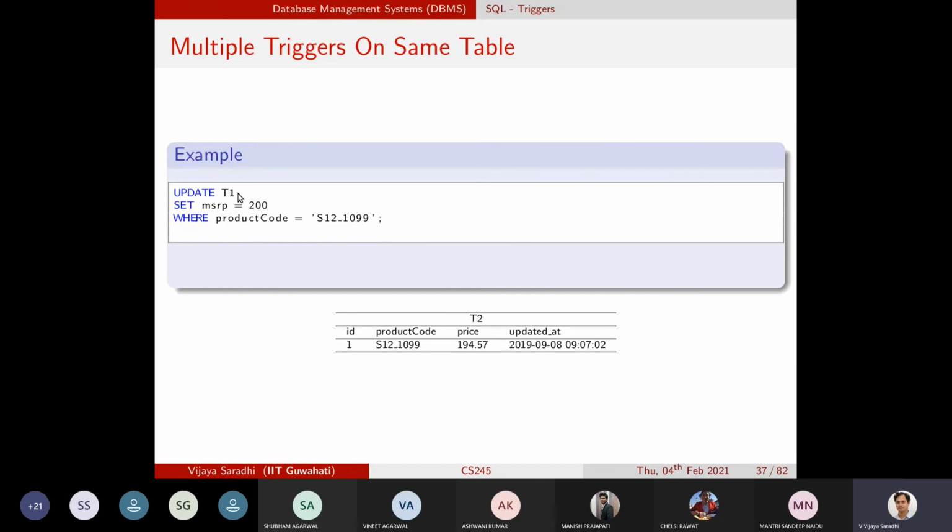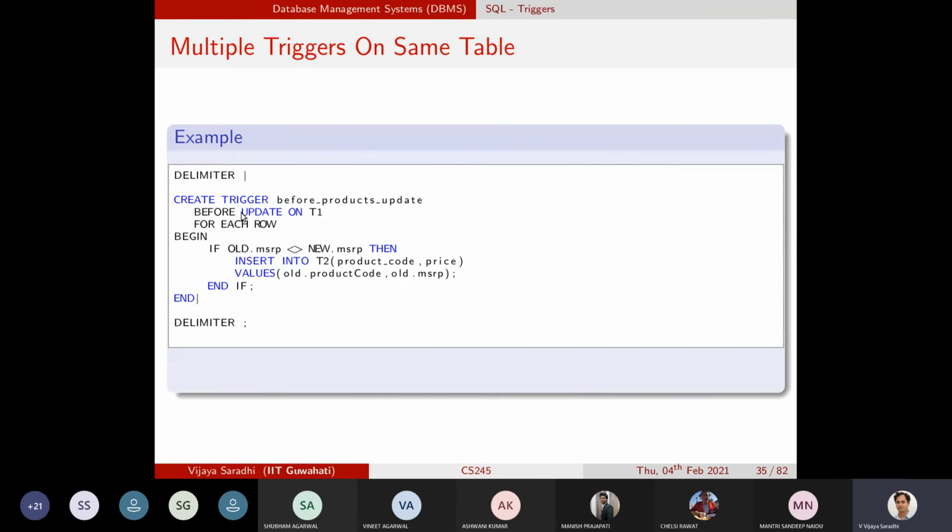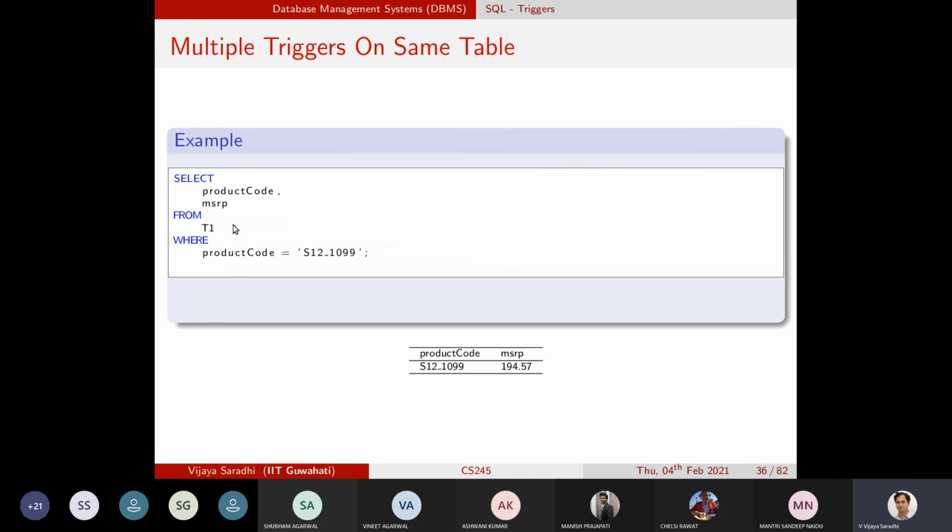Update T1: I'm saying a trigger is there on table 1, and it's an update action. Whenever an update is happening on table 1, before I perform the update, I must do this. So this is the table 1 state.